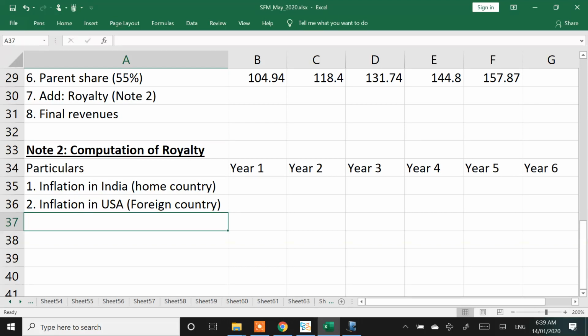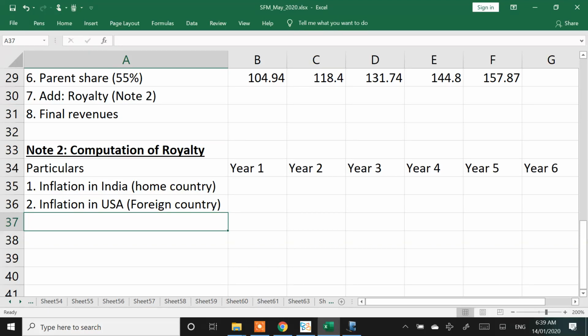Though I have explained this multiple times, some of you have still asked me this doubt. In this case, the home country is USA, and USA is making the investment. But when I come to IRPT or PPT, for me, the first currency is the home currency and the second currency is the foreign currency. Be very clear on that, because some of you have still asked me doubts on those.